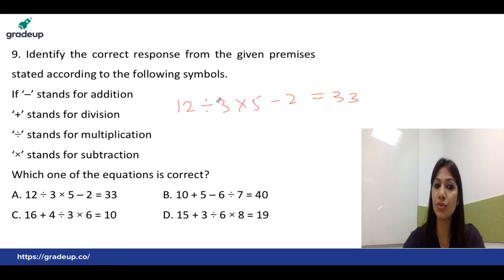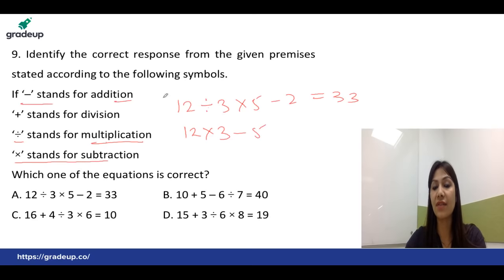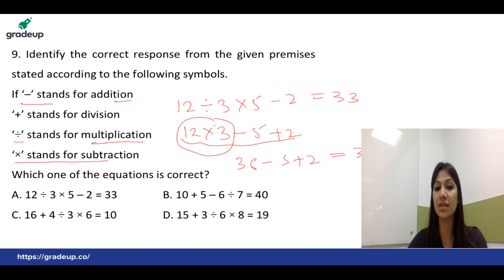So what I will do, students, first of all is convert the symbols. You have mentioned already that divide stands for multiplication. So if you change it, it will be 12 multiplied by 3. For multiplication we have been given subtraction, that is 5. For minus we have been given addition. So I will solve it according to BODMAS. If this is equal to the right hand side, that's absolutely fine. So you can notice 12 into 3, that's BODMAS, that means you have to divide, then multiply, then plus minus, that's the simple rule. So 12 into 3 is equal to 36, minus 5 plus 2, right? So that's absolutely equal to 33. So I don't need to check the rest of the equations like B, C and D.